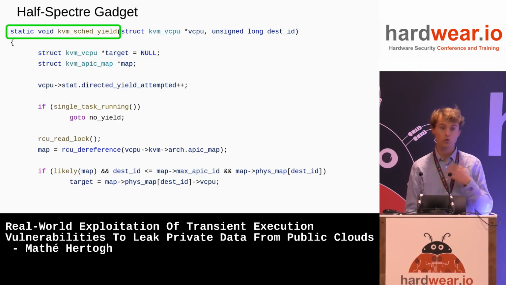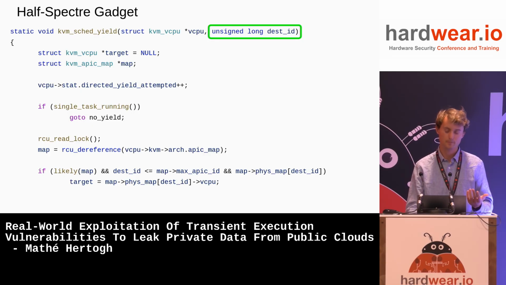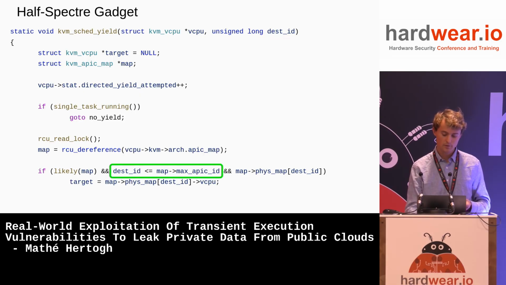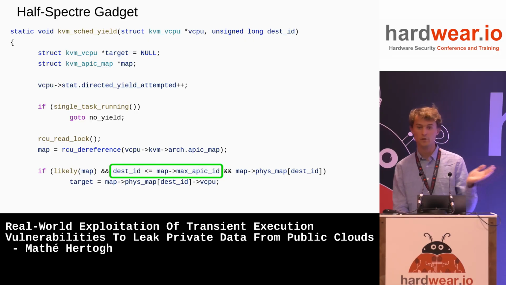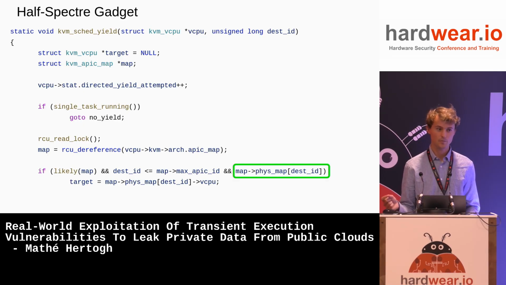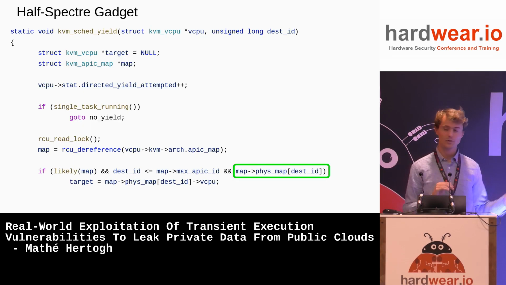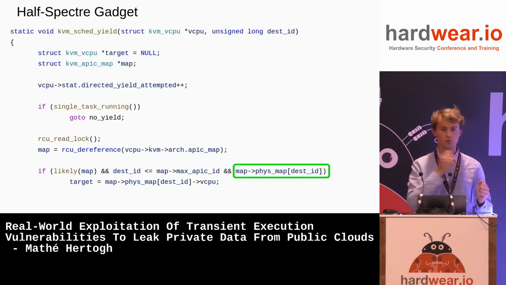So the VM can request this code to be run, and it can pass an argument. The argument is dest_id. So this is fully attacker controlled. And then at the bottom here, this dest_id is bounds checked against max APIC ID to be small. And then after that, so this is the branch that we speculatively bypass on the microarchitectural level. We do an array index with dest_id as an index. So this should remind you of the half Spectre gadget before, and so we can let this array index pull any data we want into the cache.